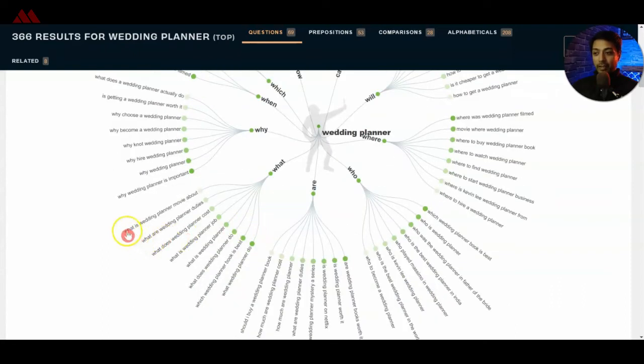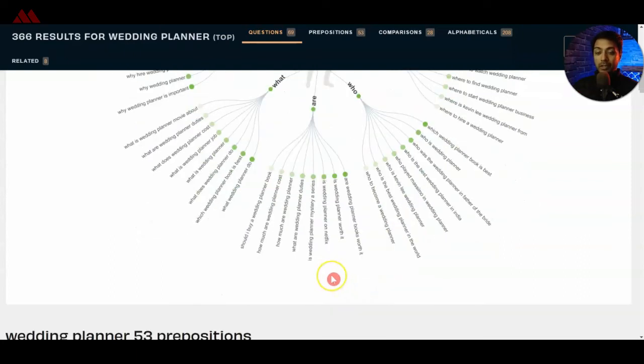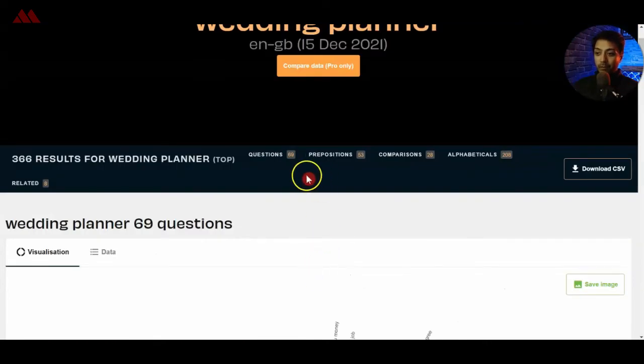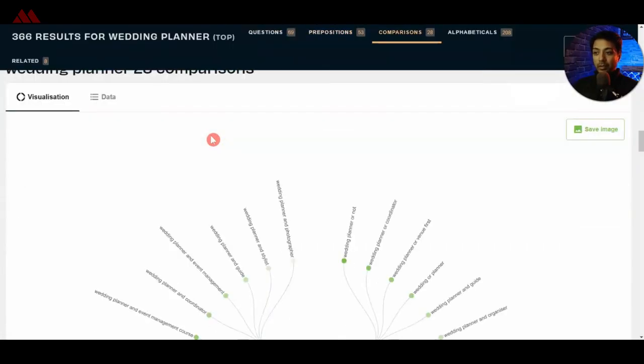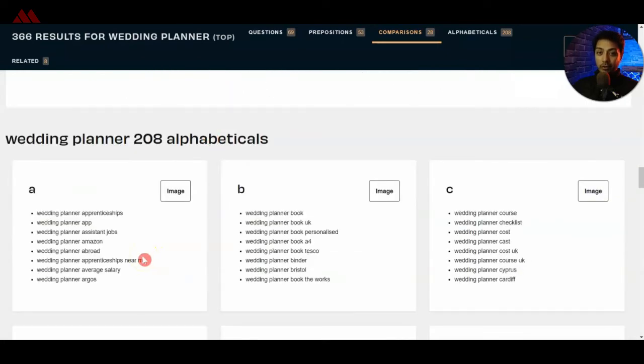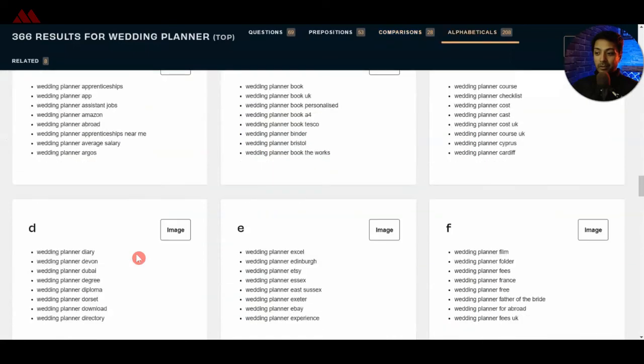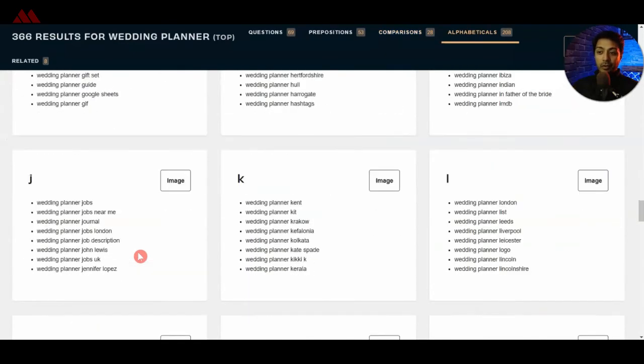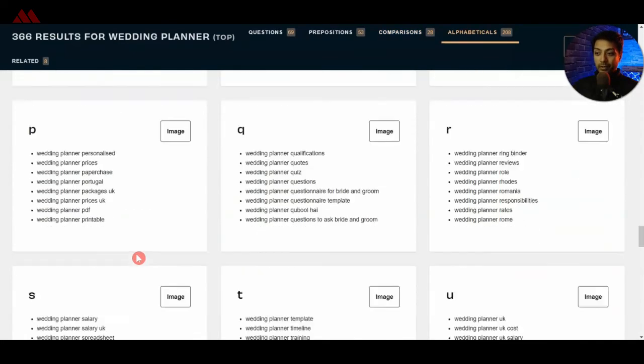And here you will find all the questions people are asking related to wedding planner. And this is a huge resource if you want to target long tail keywords, which is based on answering people's questions. And the websites which can answer those questions do get ranked higher. So this tool is very powerful. And the list goes on and on. You can go ahead and scroll down and you will get a lot of questions. You will also get that in alphabetical order. So that's a huge resource of free keywords that you can get from this tool.